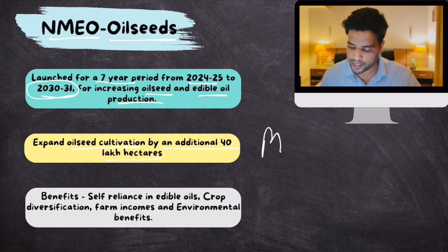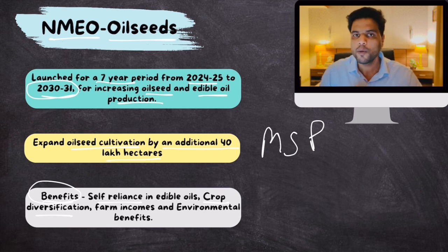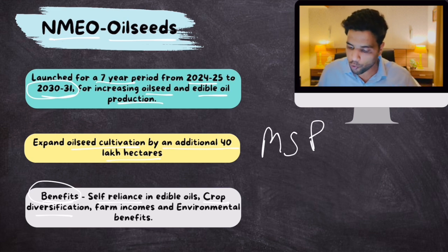That is why you have increased MSP. The benefits would be, India, first of all, would become self-reliant. Then it would also lead to crop diversification. Why? Like I said in the previous topic, most farmers in India are stuck in this monoculture of wheat and rice. Wheat, rice, repeat. Wheat, rice, repeat. You need to extract these farmers out of this trap, right? Because if farmers are stuck in this trap, their soil is also becoming more barren. If you really want your soil to be fertile, you need to go for crop diversification.